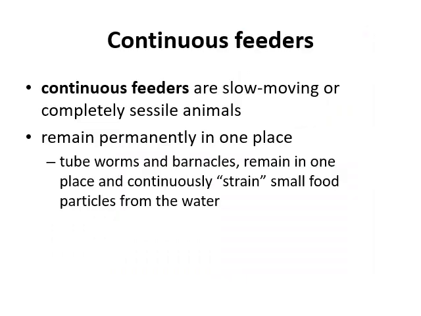Continuous feeders. Continuous feeders are slow moving or completely sessile animals. They take in food all the time. You just observe that they eat in the morning, then in the evening, then in the night. So every time they eat, they remain permanently in one place. Tube worms and barnacles remain in one place and continuously strain small food particles from the water. So they filter the water and engulf the larger food particles into their burrows.